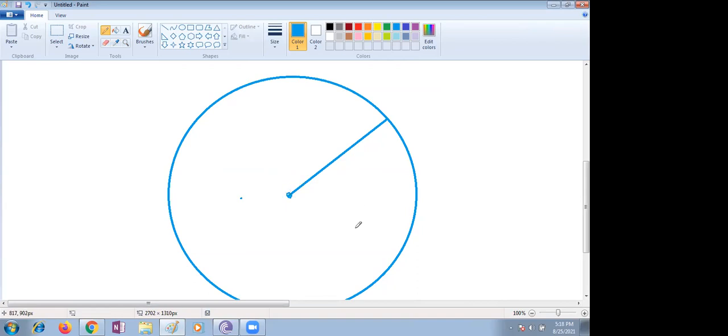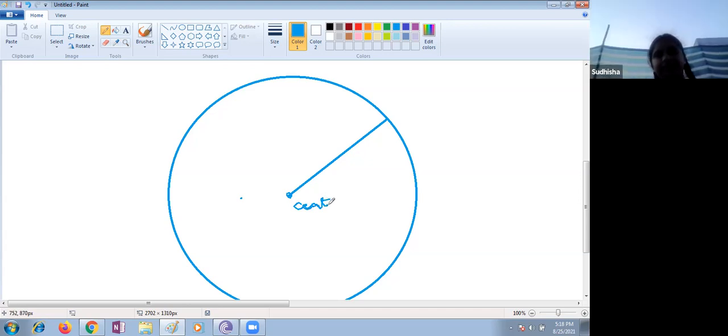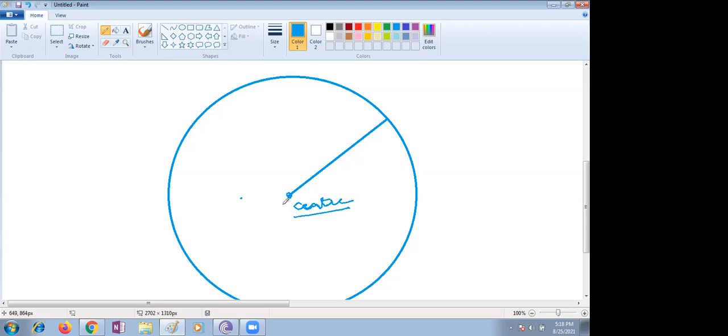Shall I take it as the center? Right. Now this is the center. Center to any point on the circle.